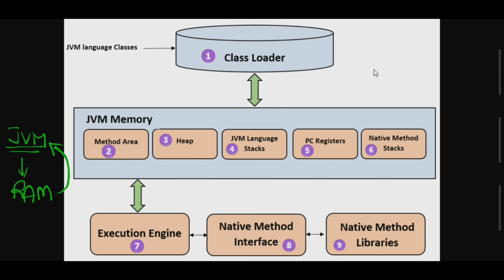See, the theoretical points are like JVM is like the heart of the Java language. Okay, what is the duty of JVM? To execute the dot class file. Okay, so it is responsible for converting this dot class file into machine language. So during this process, these steps are needed. Okay, so one point we have to discuss is that it is like an abstract machine. So abstract means internally each and everything is done by the operating system.